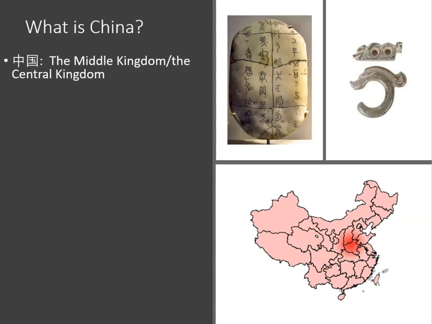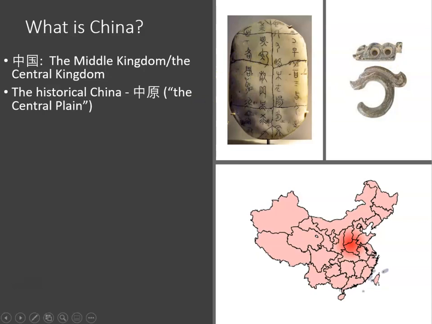So, the word 中国 or the middle kingdom or the central kingdom derived from a historical term called 中原. Again, we see the same characters between the two words, right? Now, 中, central, middle, and yuan means plain.